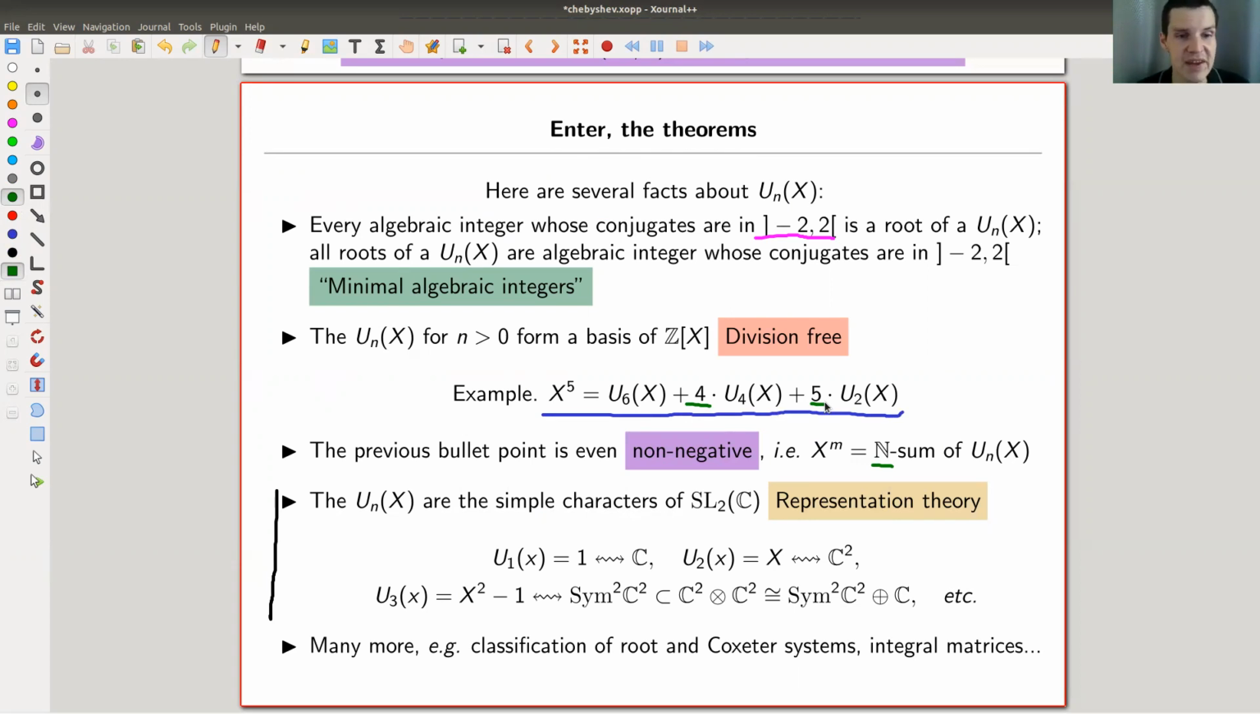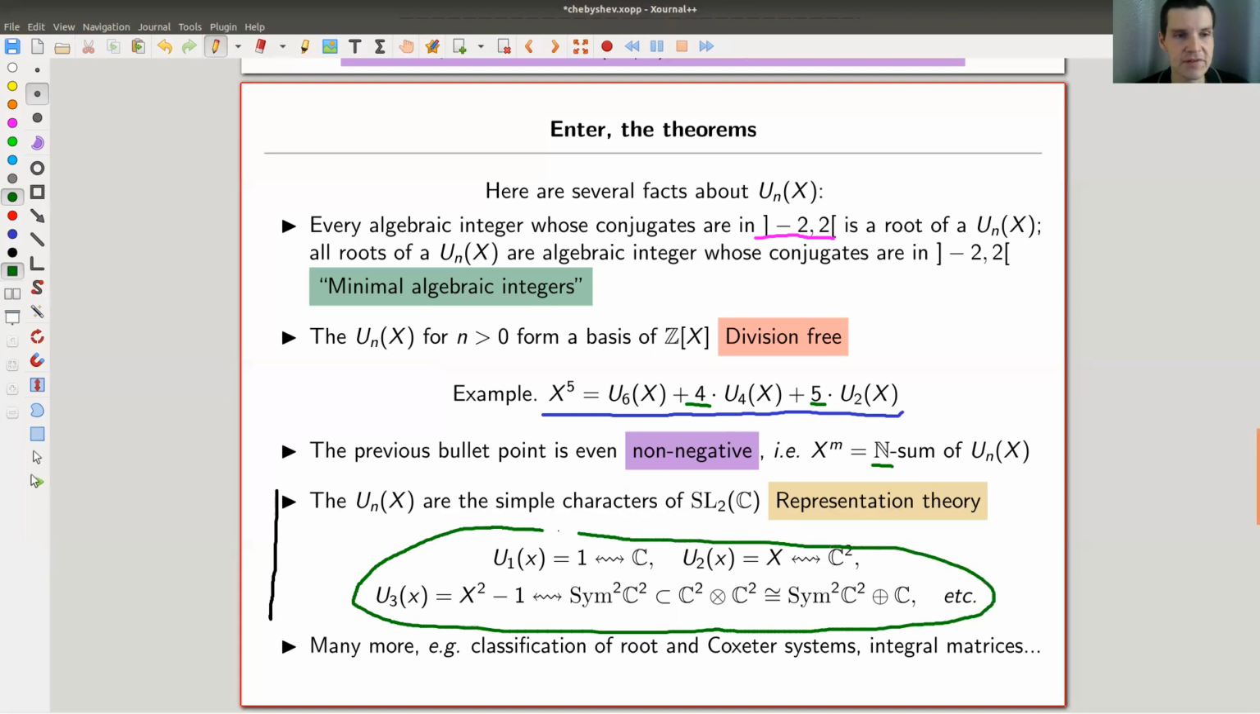They turn up in the representation theory of SL2 because they determine the tensor product rule in SL2. So the simple characters, the irreducible characters of SL2, are encoded by Chebyshev polynomials. Again, really surprising and strange statement in some way. They appear in classification of root systems, Coxeter systems, integral matrices, in various applications in numerical analysis, and so on and so on. They're pretty amazing, and you shouldn't be surprised if you just see them turning up. So I was shocked when I first learned about this, and I hope you like them as well.